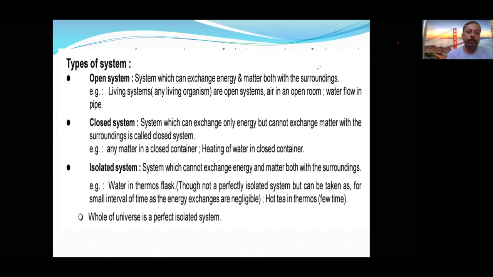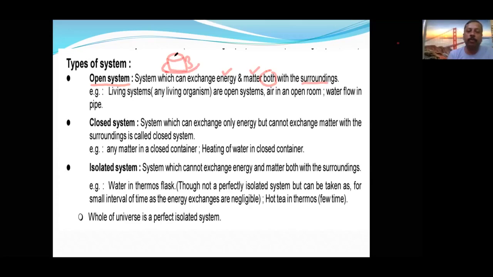Open system. What is the first term we are going to study? Open system is the system which can exchange energy as well as matter with the surrounding. Let us imagine a cup of tea in the cup, and I will give you a diagram afterwards.